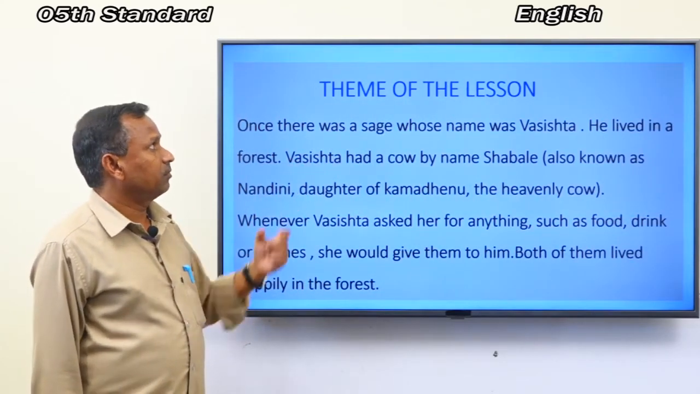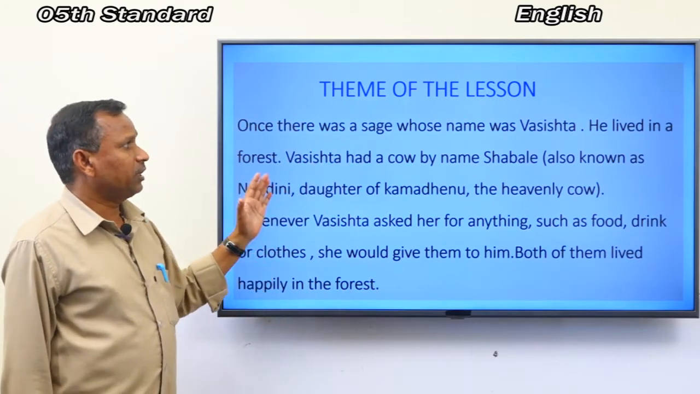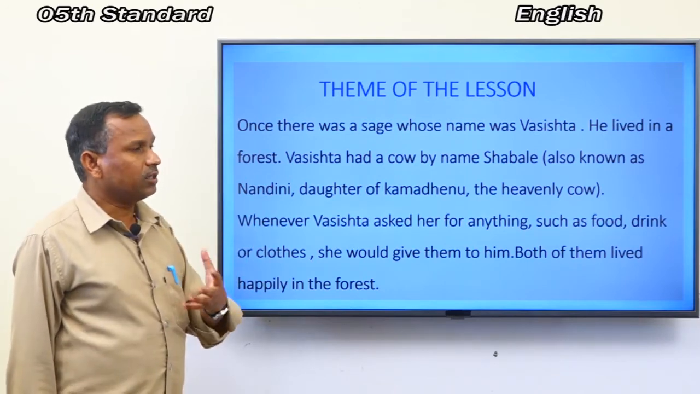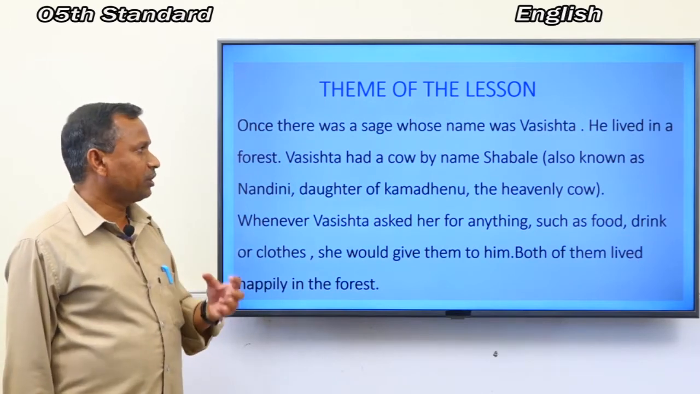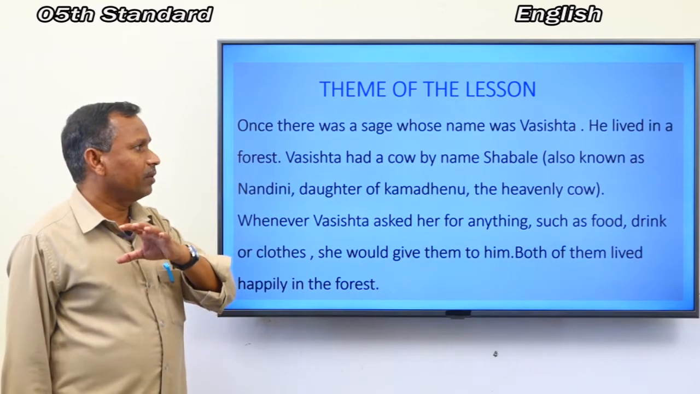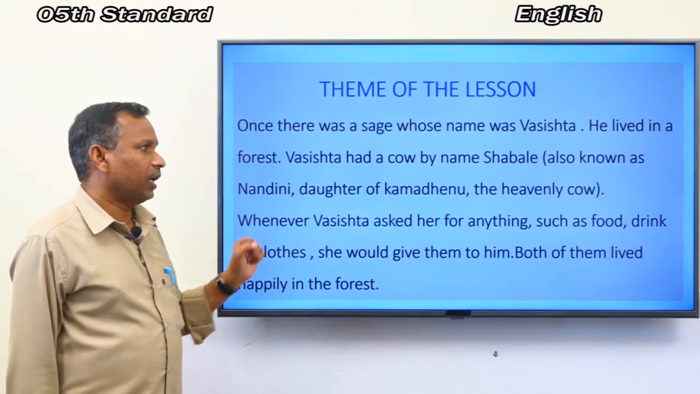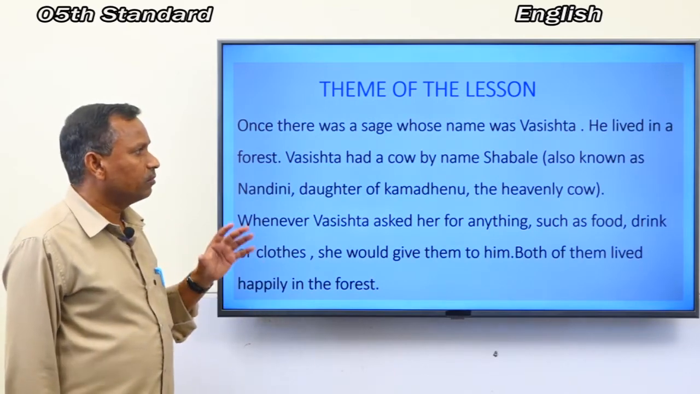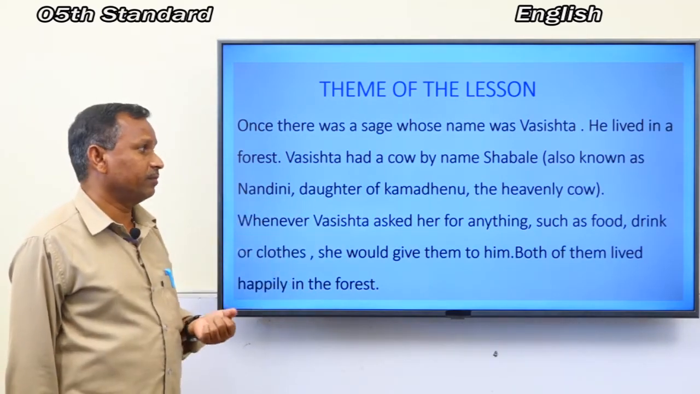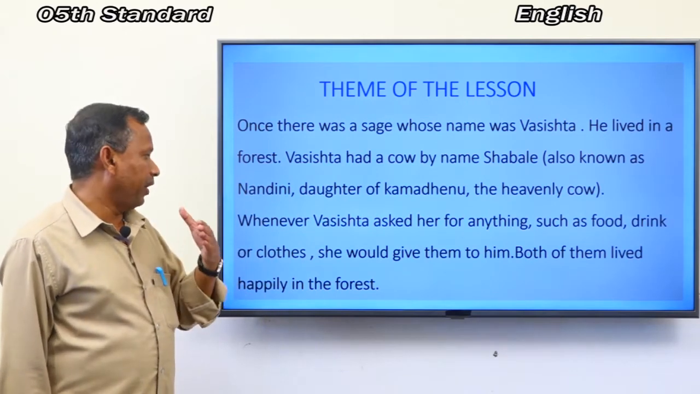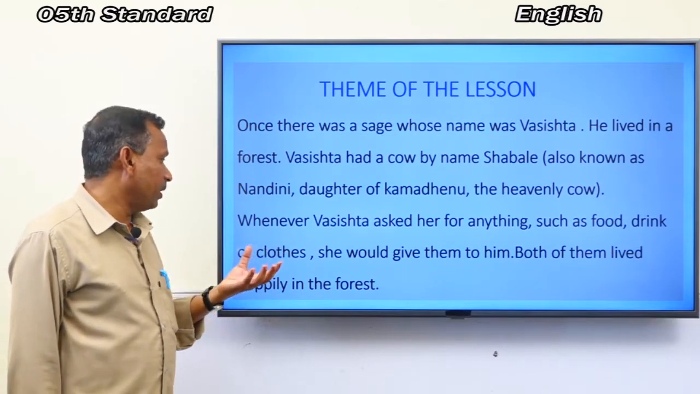First paragraph. Name of the theme of the lesson. Once there was a sage whose name was Vasishtha. He lived in a forest. Vasishtha had a cow by name Nandini, also known as Shabale, daughter of Kamadhenu, the heavenly cow. She belongs to gods and goddesses. Whenever Vasishtha asked her for anything, such as food, drink or clothes, she would give them to him. Both of them lived happily in the forest.